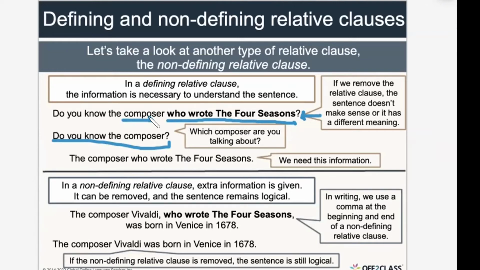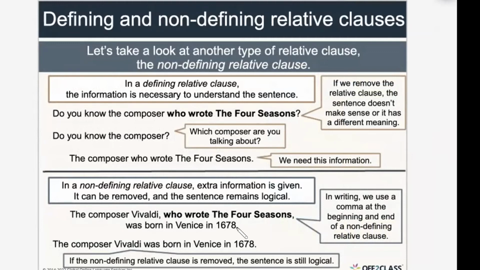Now, what is this actually? This is a defining relative clause. I need it to understand who the composer is. Because if I delete this, there's no clue what composer I'm talking about. So this is a defining relative clause. It gives definition.